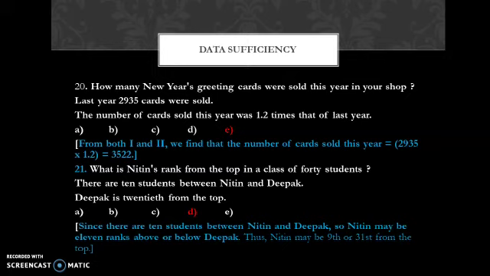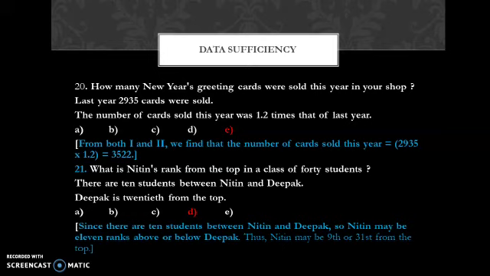How many New Year's greeting cards were sold this current year? So 2,935 times 1.2, that's the answer. So you need both pieces of information, or both statements, for giving the answer to the question. So which option is correct? Option E. Option E means both statements are needed for answering the question.